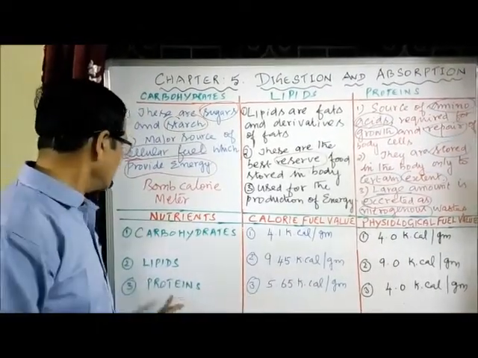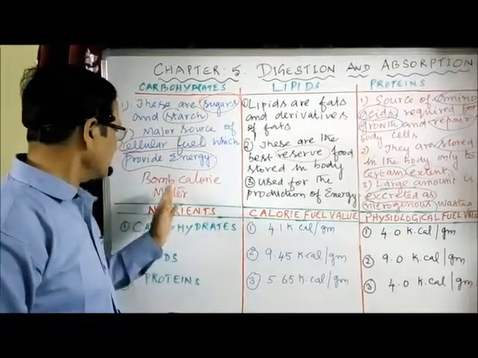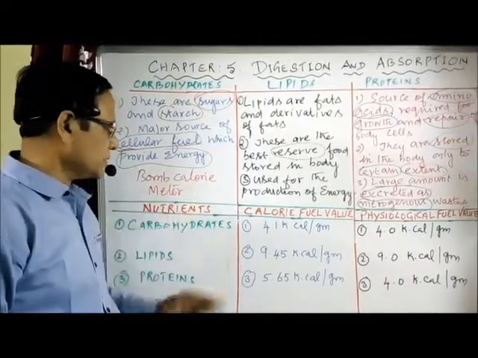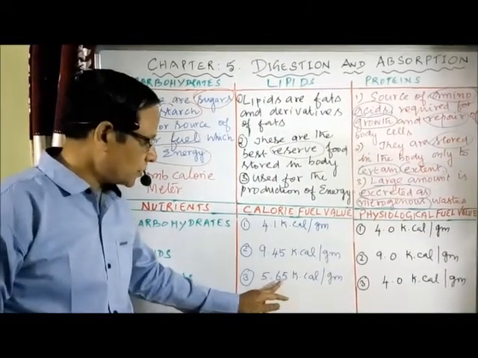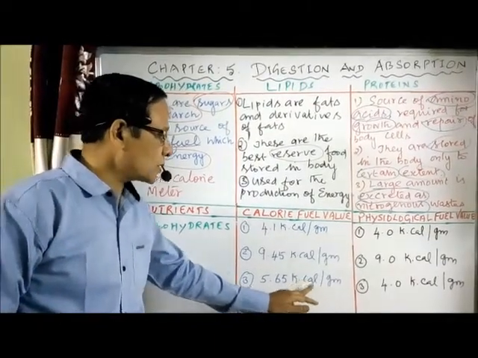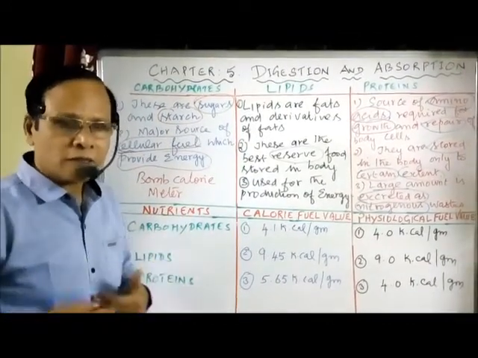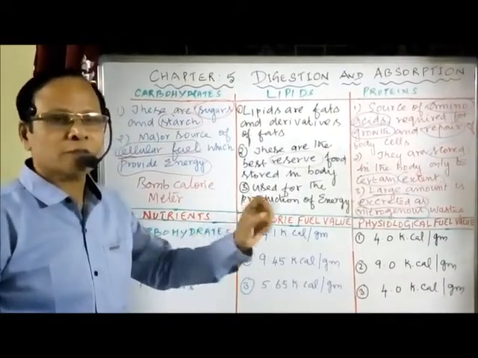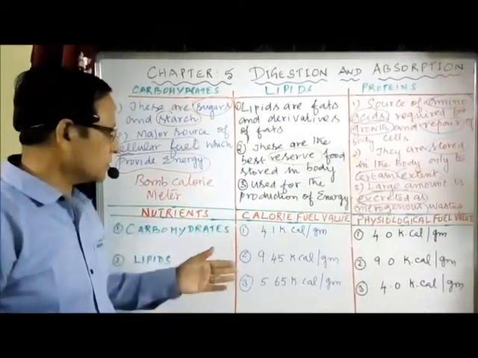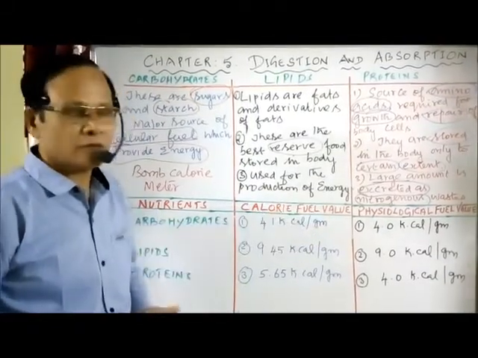The next one, the proteins. In a bomb calorimeter, the calorie value for 1 gram of protein is about 5.65 kilocalories per gram. But when the same 1 gram of protein is in the living cells in our body, it releases only 4 kilocalories of energy. So that's why I say the calorie fuel value is always higher than the physiological fuel value.